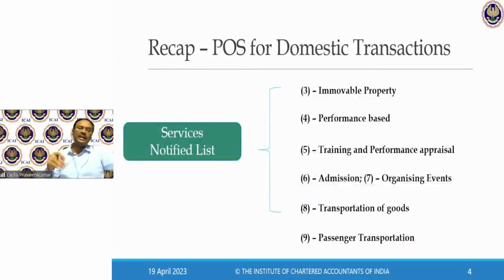I'm a chartered accountant registered in Karnataka. I have a client, say in Haryana, and I have to travel to Haryana for giving a lecture over there. Say Gurugram is the place where I have to visit, and Delhi is the nearest airport. I booked a flight from Bangalore to Delhi, and again back from Delhi to Bangalore.